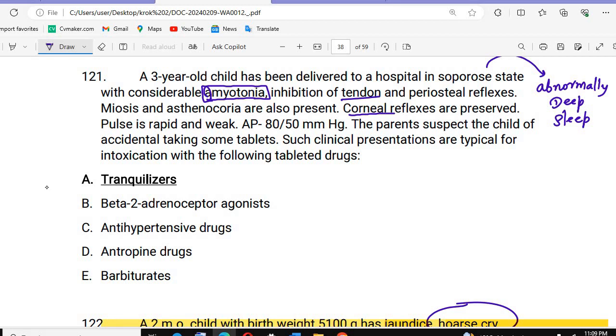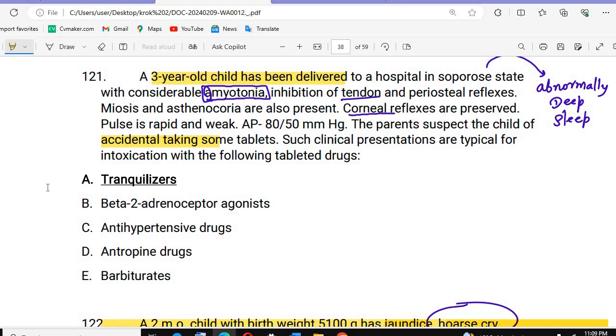The parents suspect the child of accidentally taking some tablets. There is a 3-year-old child having these symptoms and accidentally taking some tablets. Such clinical presentations are typical for intoxications with the following tableted drugs.